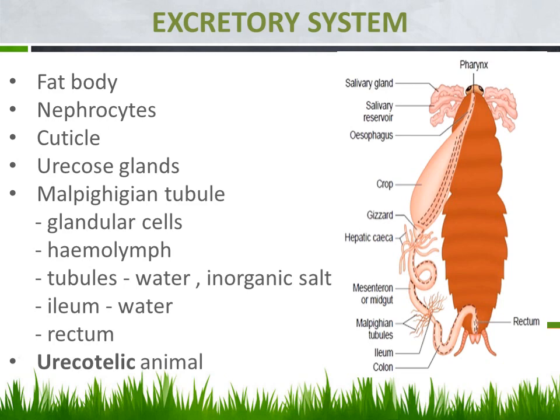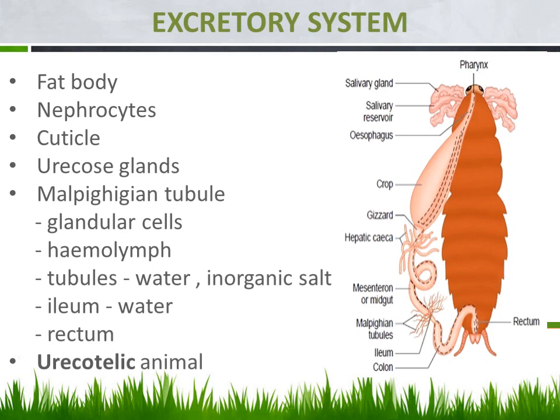Can you notice the junction between the midgut and the hindgut? There is a minute tubular projection there, around 100 to 150 minute tubules, located as 6 to 9 bundles. Those tubules are known as the Malpighian tubules. This is the major excretory organ of the cockroach. Let us see how it functions and what is present in it. These Malpighian tubules consist of glandular cells.